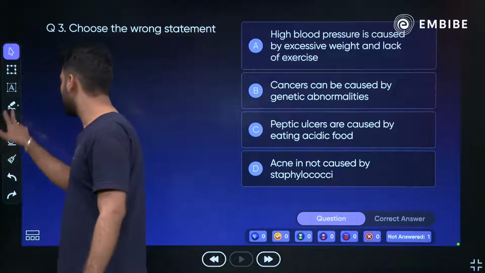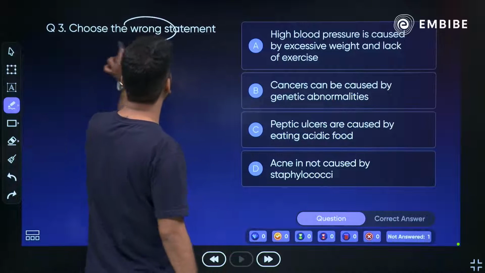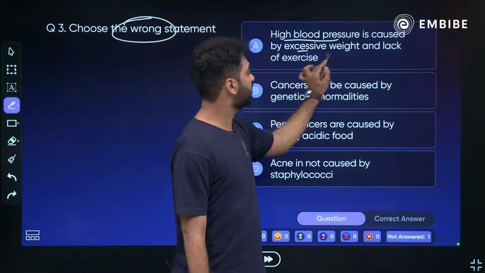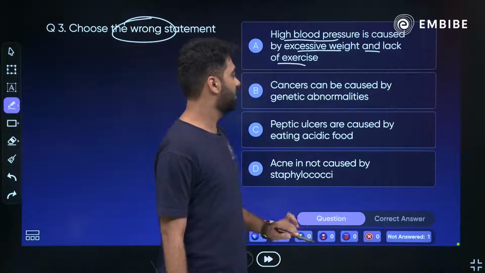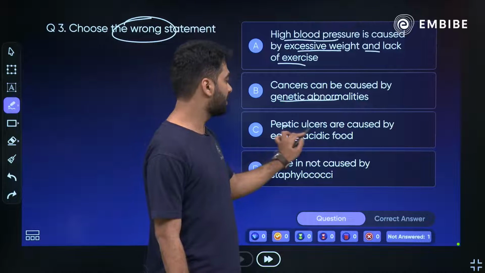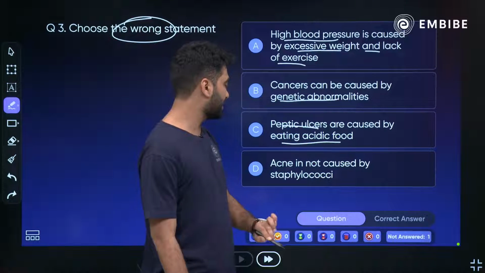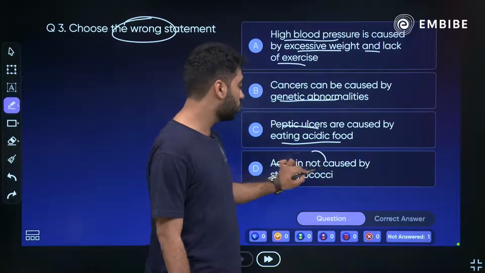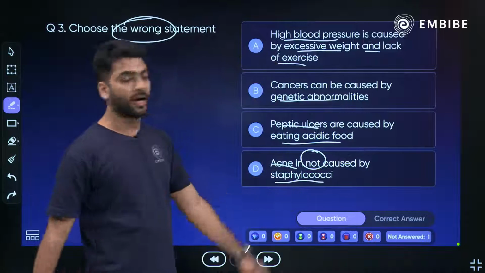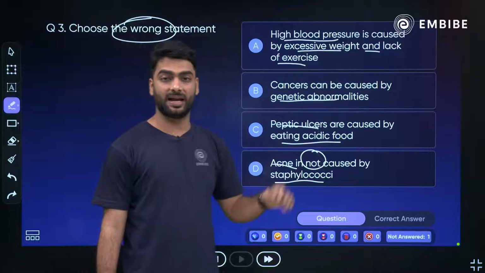Choose the wrong statement. Very important, we have to select the incorrect one. High BP is caused by excessive weight and lack of exercise. Cancer can be caused by genetic abnormalities. Peptic ulcers are caused by eating acidic food. Acne is not caused by Staphylococcus. Which of these is incorrect?